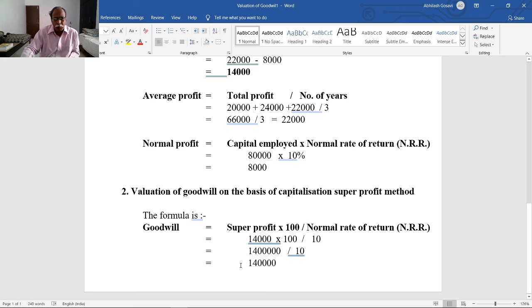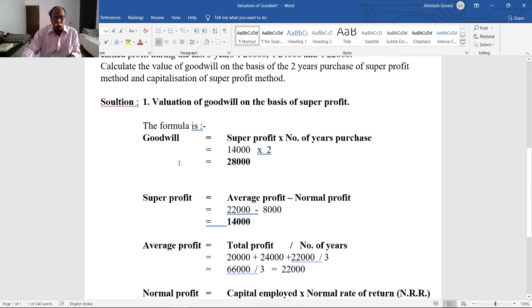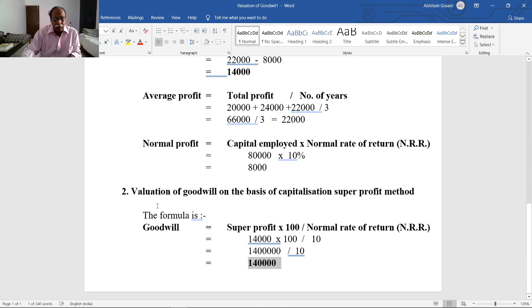The valuation of goodwill is equal to 1,40,000 on the basis of capitalization of super profit. In this way, we calculate the value of goodwill by the super profit method and the valuation of goodwill on the basis of the capitalization of super profit method. Thank you.